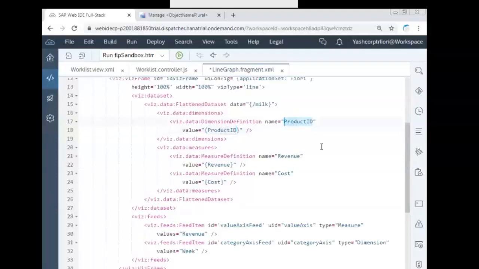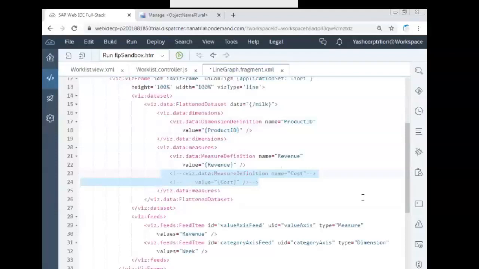Done. Slowly change it. We need a reference also. We'll take it from the controller. The revenue and cost, remove this or comment this cost. That is two series. No, I want to give that as an assignment. When it is taken as an assignment, you make it as width.